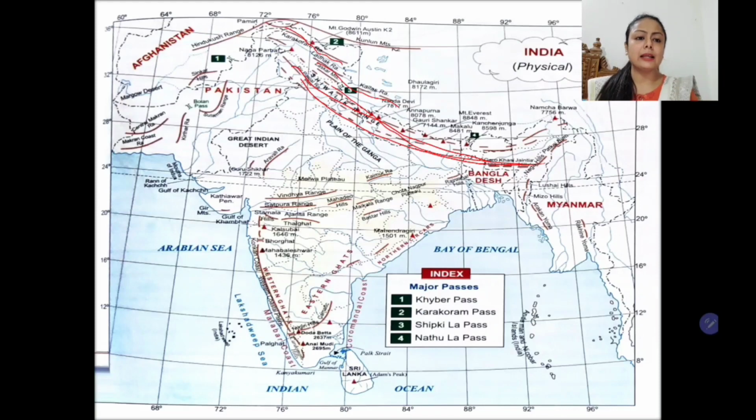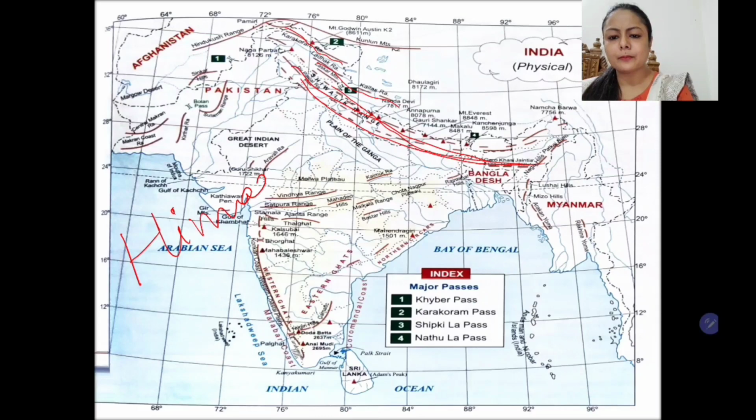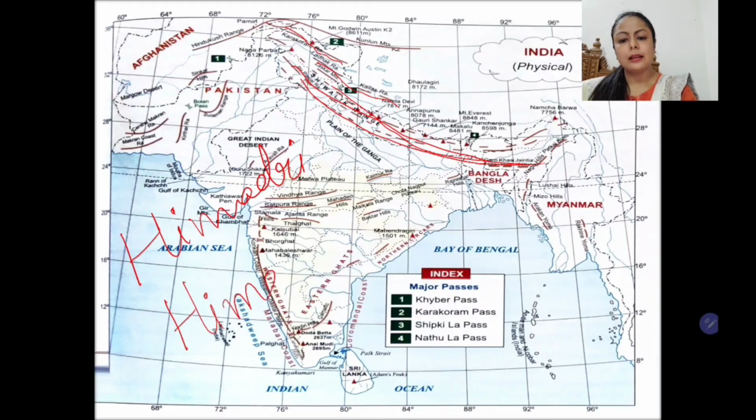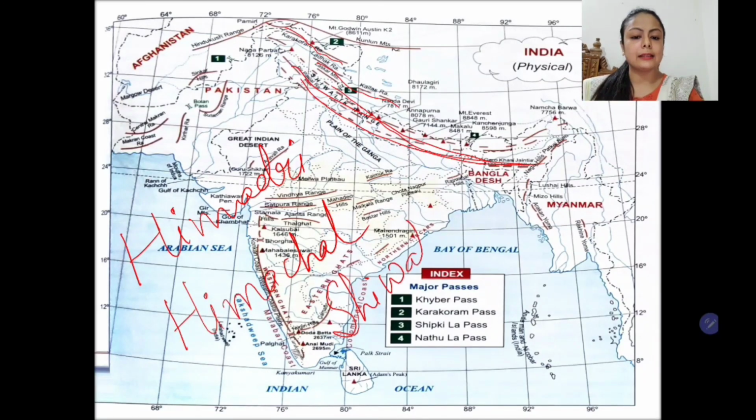The middle Himalayas are known as Himachal Himalayas, and the lower slopes of the Himalayas are known as Shivalik. So here I will write down Himadri, the highest portion of the Himalayas. Himachal Himalayas are the middle Himalayas, and the lower Himalayas are called Shivalik. So children, don't worry, we will learn about them when we will discuss each physical feature.